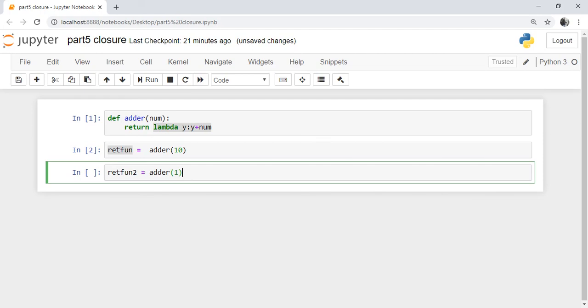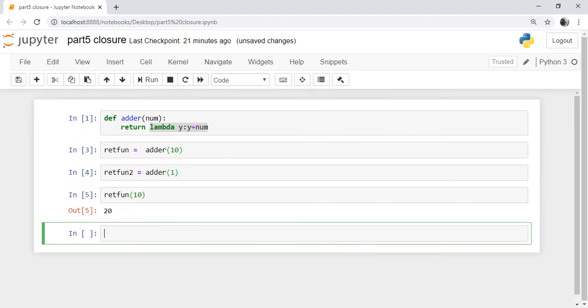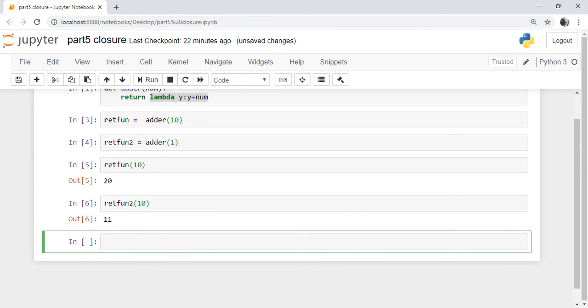Let us cross verify this. Retfun has a lambda function in which the y value is to be passed. Suppose we pass the y value as 10. So this 10 will be here, and the next 10, which is stored in retfun as local state, will be run. We get a value 20 because 10 was the local state which was captured. In retfun2, when you pass 10, the local state which was captured was 1, therefore the output is 11.